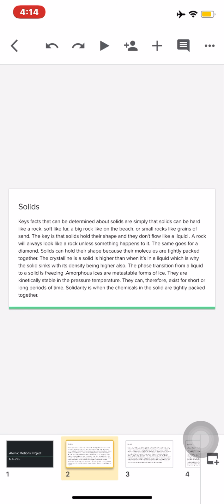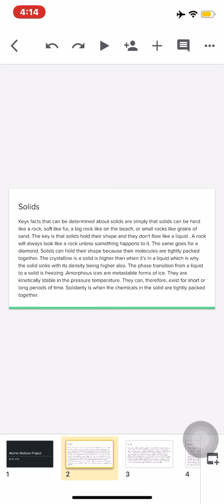Solids. Key facts that can be determined about solids are simply that solids can be hard like a rock, soft like fur, a big rock like on the beach, or small rocks like grains of sand. The key is that solids hold their shape and they don't flow like a liquid. A rock will always look like a rock unless something happens to it. The same goes for a diamond.